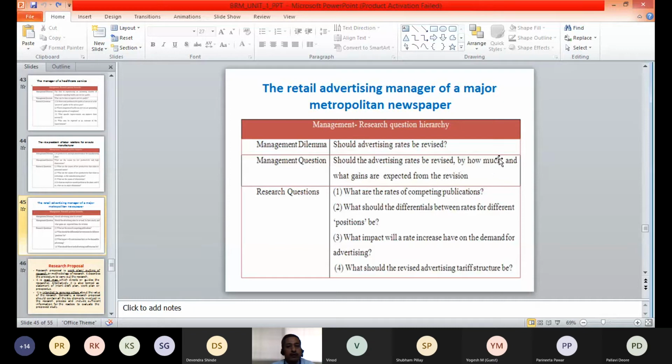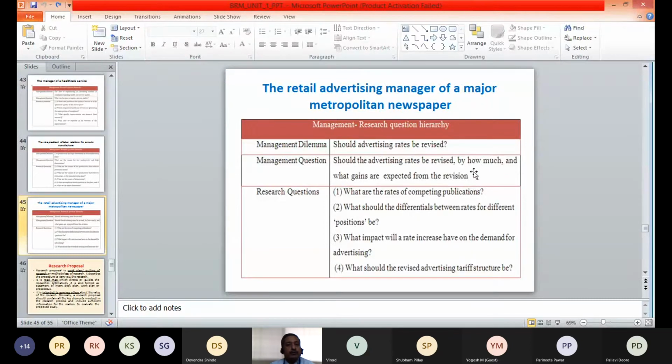What will be the benefit of the revision in the rates? If we increase the rates, will we be at a benefit or at a loss? So that is the management question. Should the advertising rates be revised? If yes, by how much? And what will be the outcome of that revision in rates? That is the specific management question which we have framed.